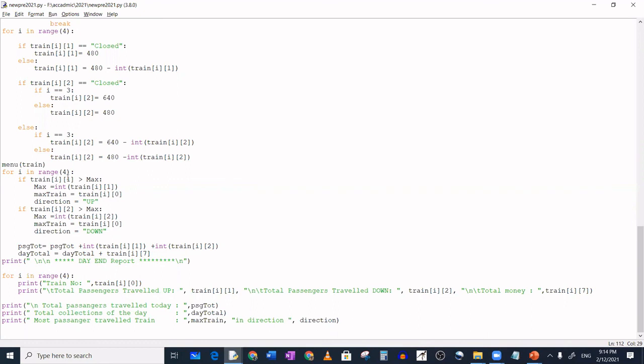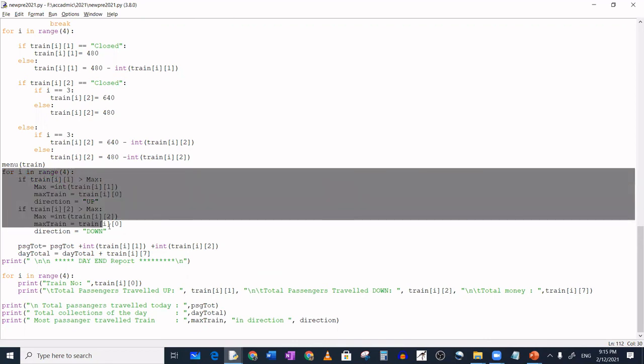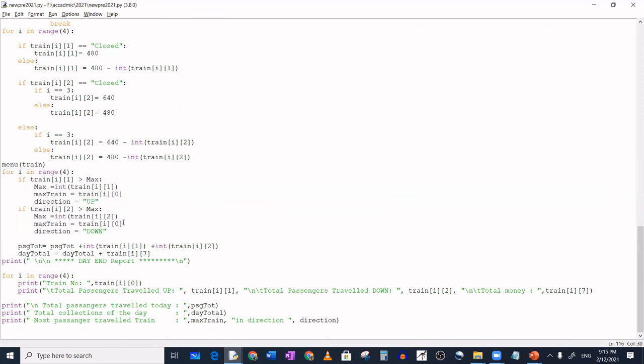So if it is greater than or equal to the maximum, we store the train value. This if is for the 4 train, it will check up as well as down, and I'm storing which direction also. So I declared a direction variable, and I'm storing the direction of the train that travels the maximum passengers. This passenger list is used for both the departure train and return train together, the up and down journey.